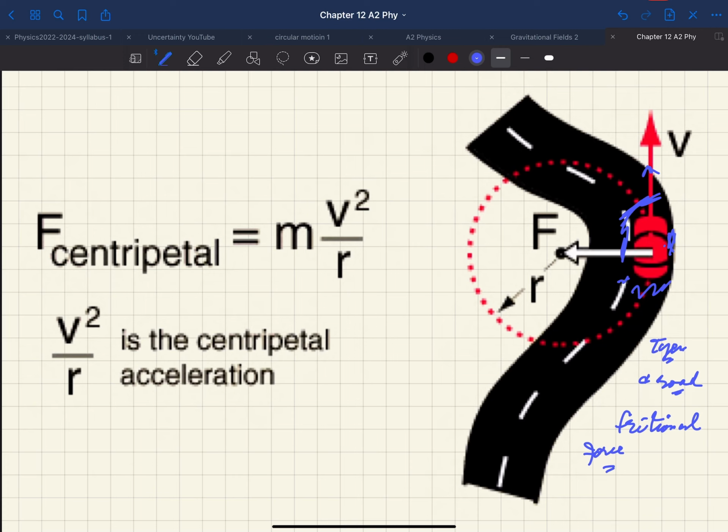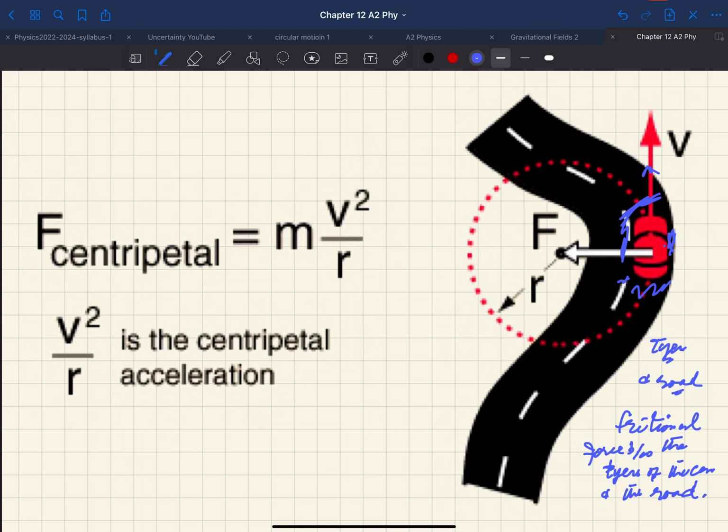So in this case, the frictional force between the tires of the car and the road is acting as the centripetal force. So this is what we have.